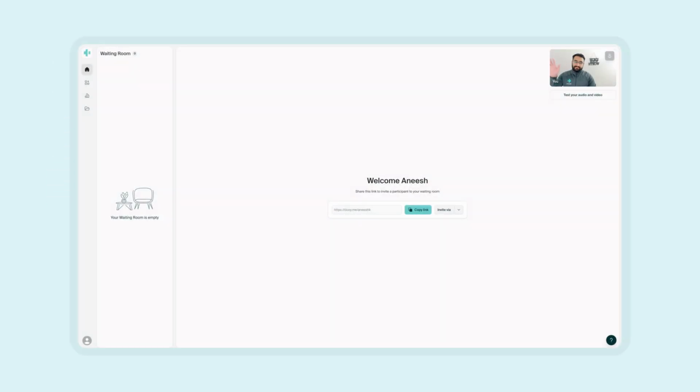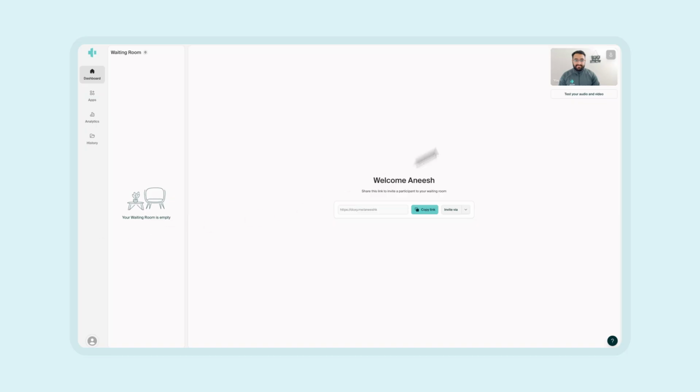My colleague Anish is joining us to help with a demo to show how to add a virtual background before or during an appointment. Here we are on the dashboard. Let's go ahead and add a virtual background before an appointment.